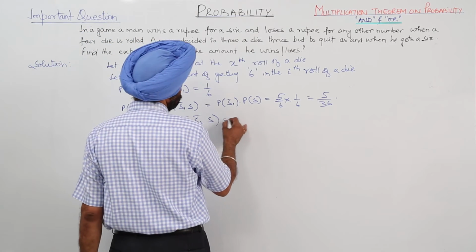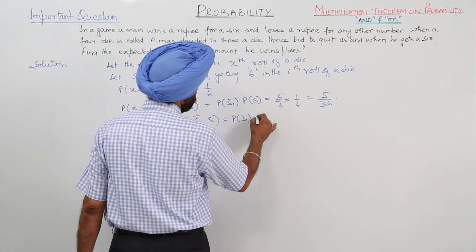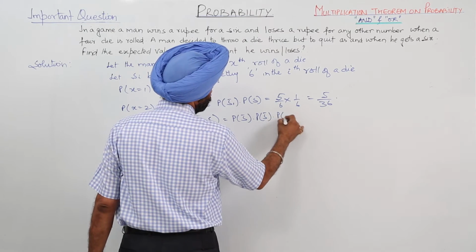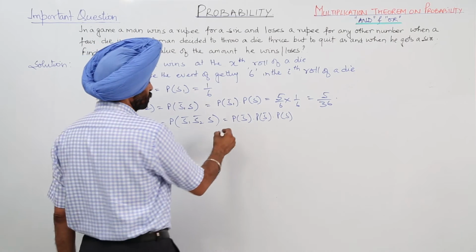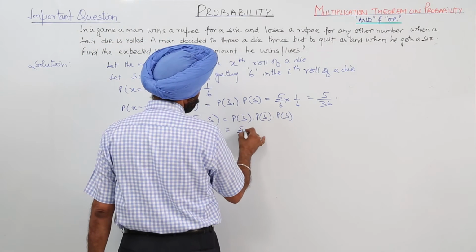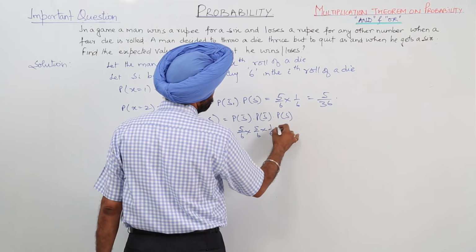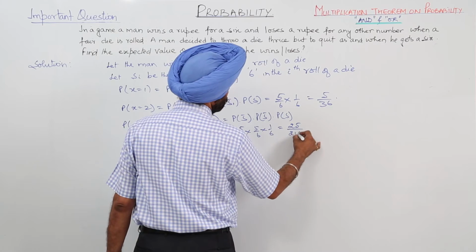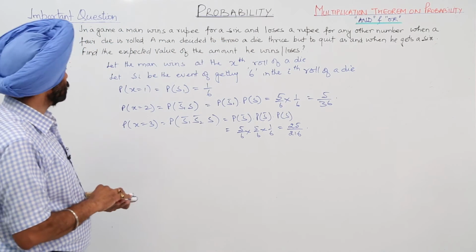So now this becomes probability for S0 times probability for S0 times probability for a 6. Now this becomes 5 by 6 times 5 by 6 times 1 by 6, which is 25 upon 216. These are the events he has done.